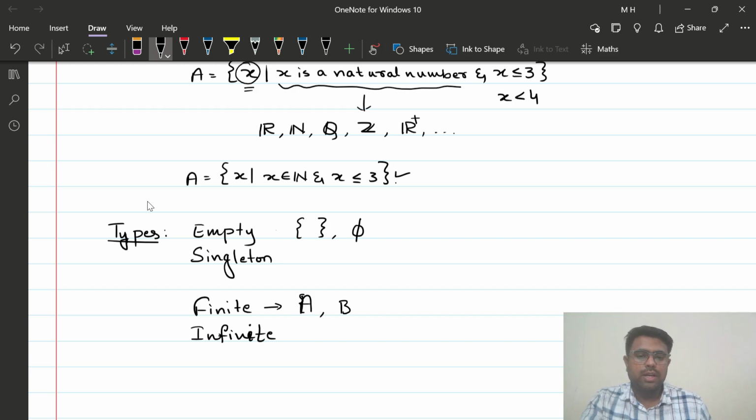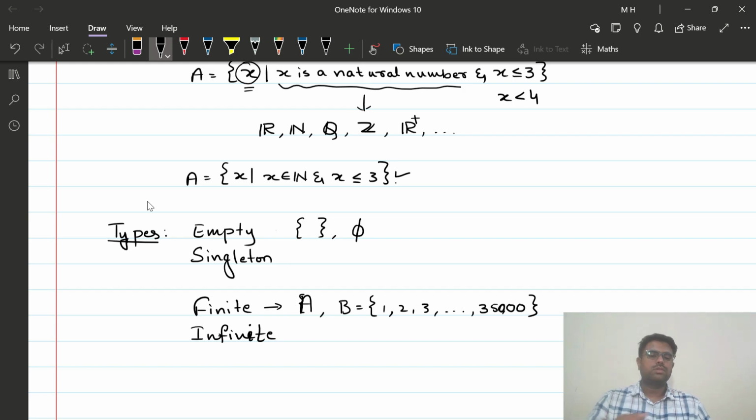Or if I have to define another set B, 1 2 3, and so on up to, I have to terminate. If I just write three dots and leave it, it continues and is going to have infinitely many elements, right? So I will stop at some point, let's say 35,000. I'll not put a comma here. At 35,000 it is going to stop.